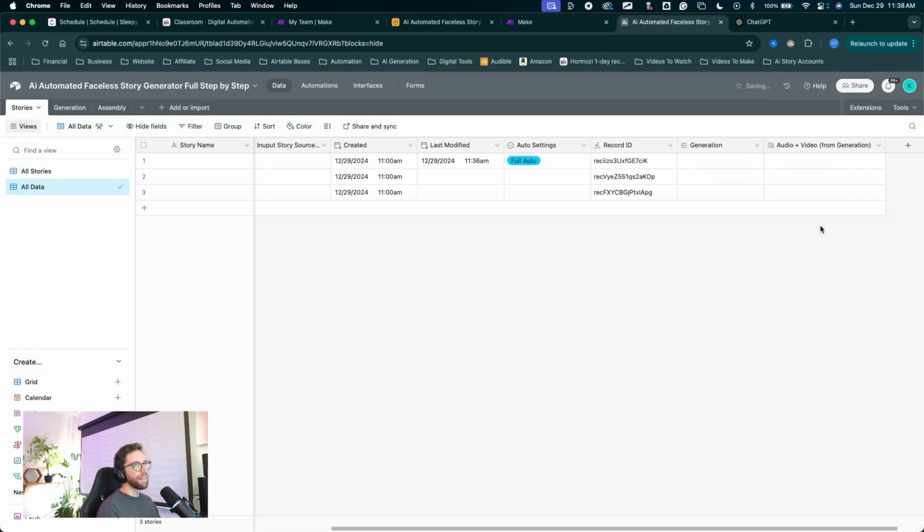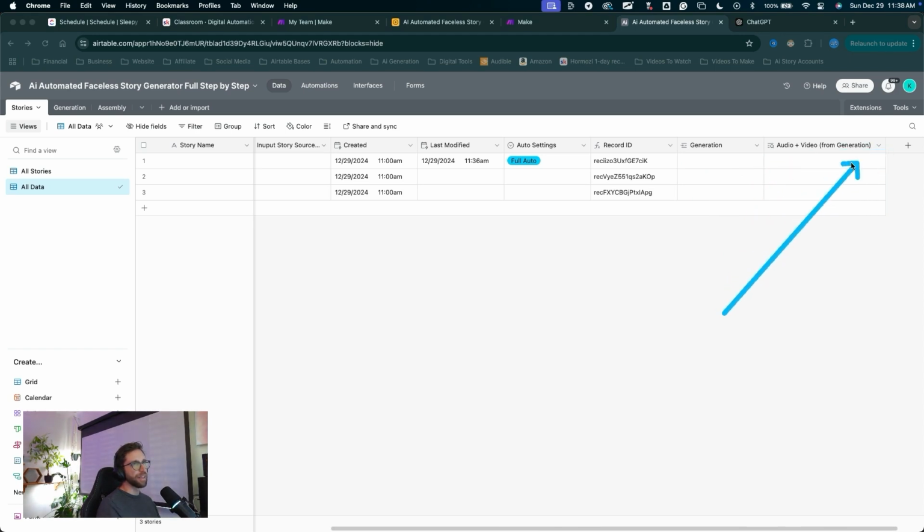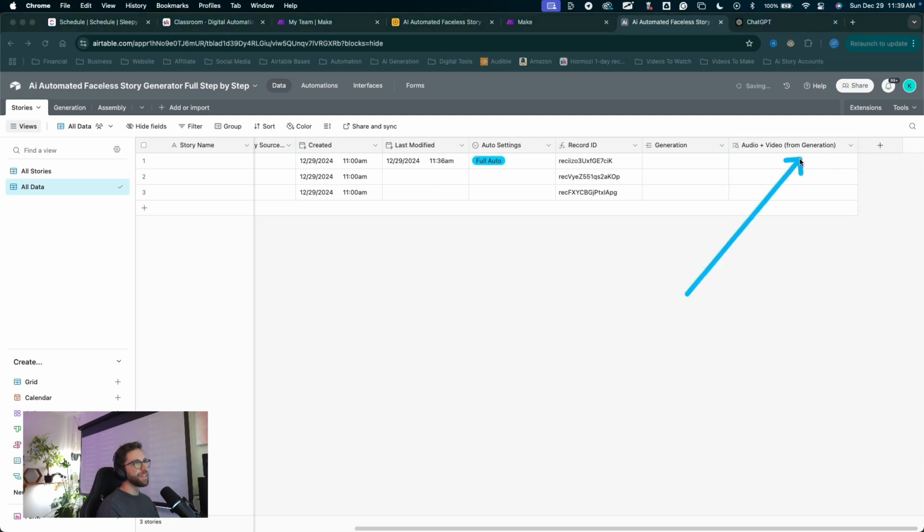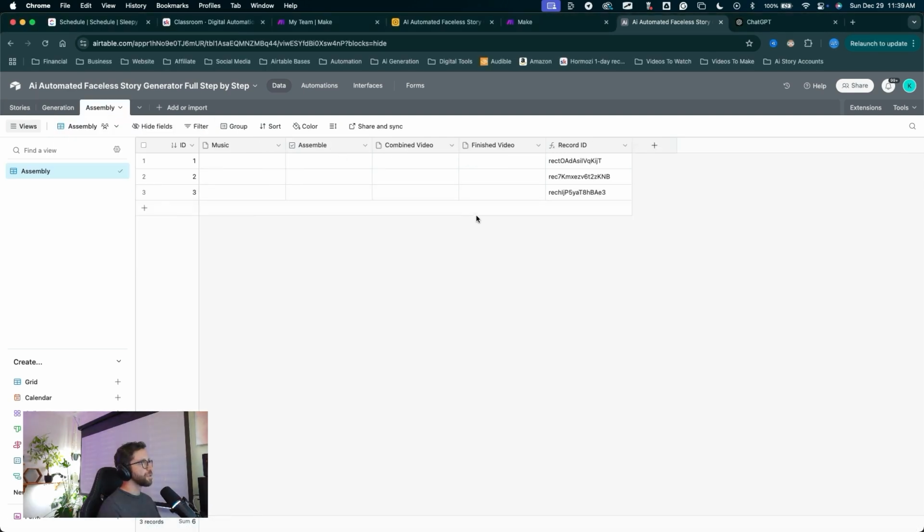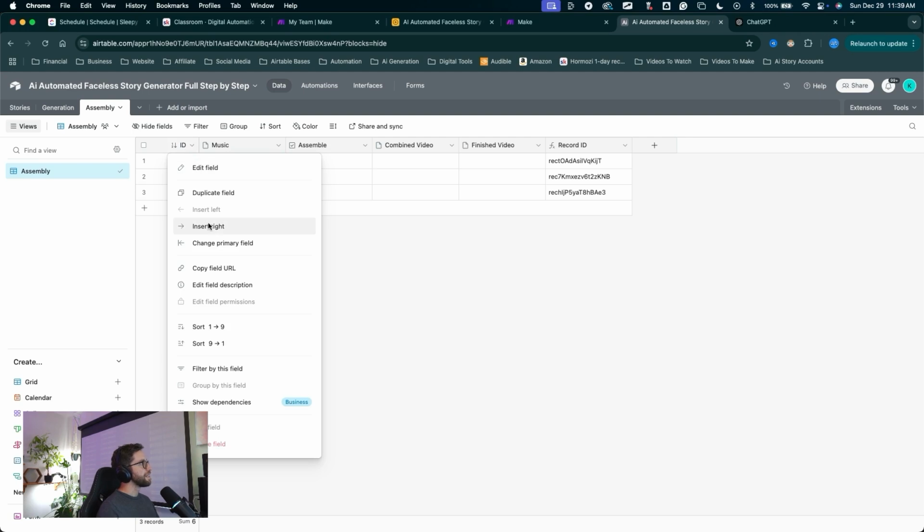Click add one field. This is the beauty and magic of using Airtable, creating linked records like this. Don't worry if it is too complex to understand. You'll get the hang of it doing automations just like this. So now all of those records in the generation table that are linked to a particular story, all of those videos will pop up in a single record right here. That's what we want. So now we have that generation table linking to the stories, and we'll need to link this field to the assembly table. I'll jump into the assembly table and we can start creating links to the stories table. All right, so let's first create that linked record. I'm gonna right click on the ID field, say insert right.